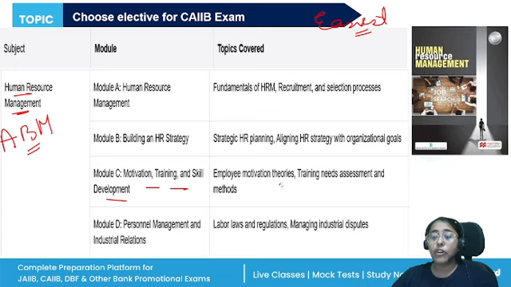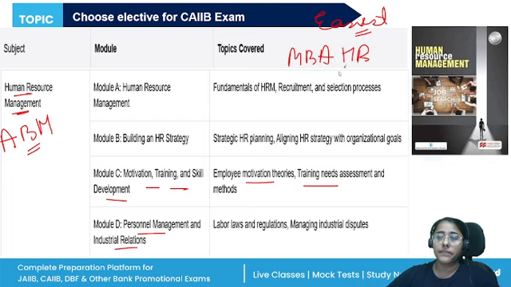You will study about the employee motivation theories, training needs, assessment, and method. Module D is personnel management and industrial relations. So if you have, let's say, an MBA in HR, or you have some prior experience in the human resource management department, then this paper is for you. Also completely theoretical, very simple language, so you can go for this paper if you have interest in human resource management.